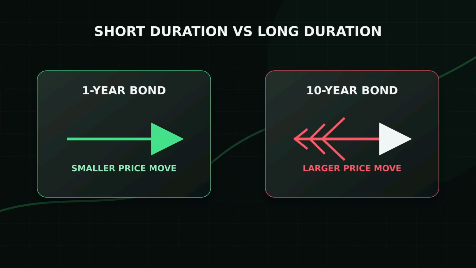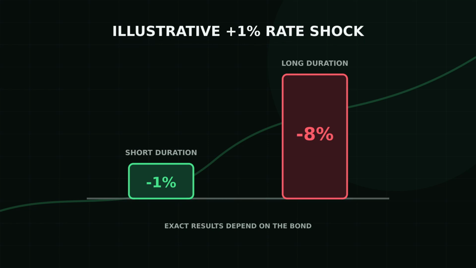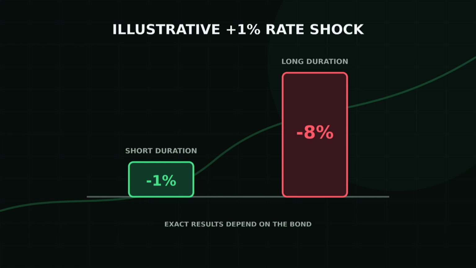A bond maturing next year locks you into an outdated rate briefly. A 10-year bond locks in those smaller payments for much longer, so investors demand a larger price discount. For illustration, a 1 percentage point rate increase might reduce a short-duration bond by roughly 1%, but reduce a longer duration bond by 8%. Exact results depend on the bond structure.